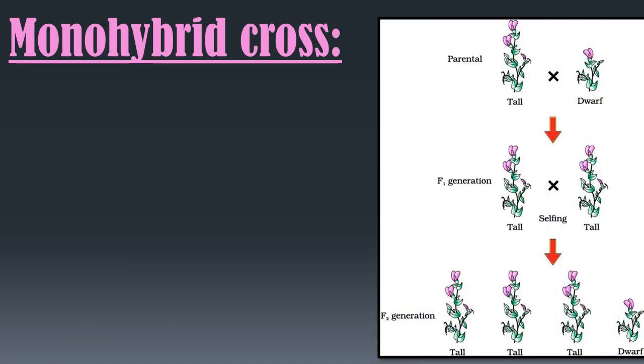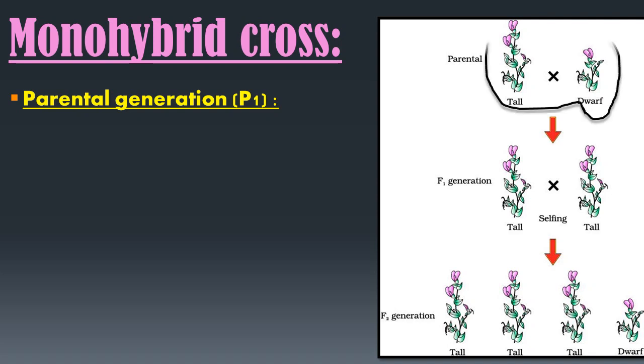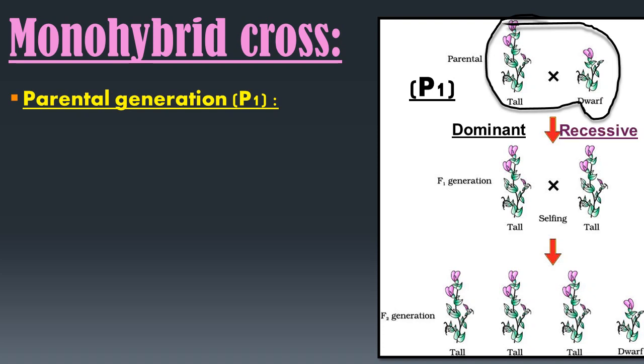Okay, now here we have the parental generation, that is P1. Here I have shown one diagram in which the parental, F1 and F2 generations are shown. So tall pea plant and dwarf pea plant were used in this cross, and hence this is the parent generation P1. Mendel referred to the tall plant as the dominant characteristic and the dwarf plant as the recessive characteristic.